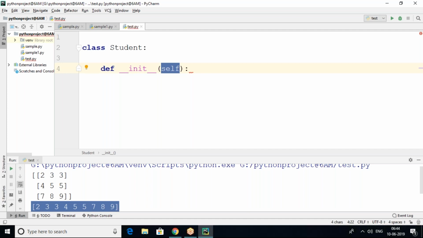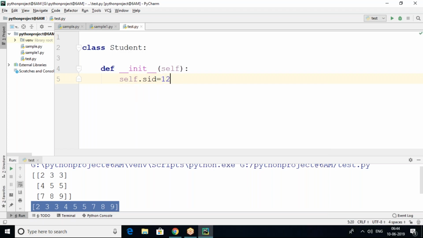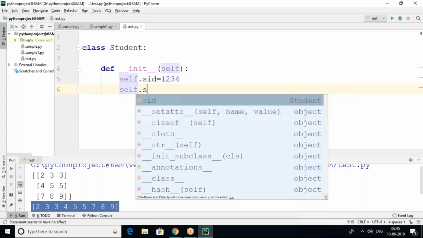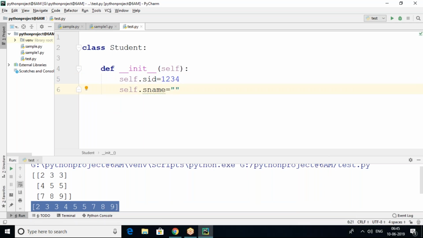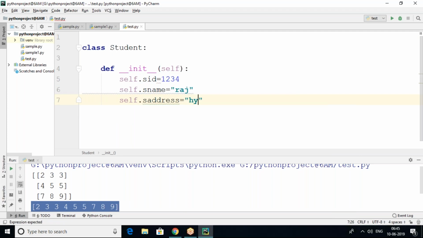Similarly in Python we use what? The self variable. So def __init__(self): this is what? Constructor. So next, self dot. Using self only we have to access like this. So student id, self.sid equals 1234, self.sname, student name, like this, self.saddress, student address, like this. So these are the details of the student. Okay, so this is what a constructor is.